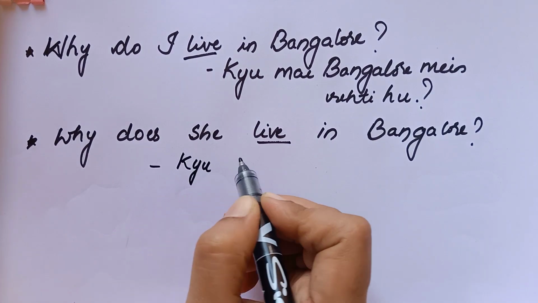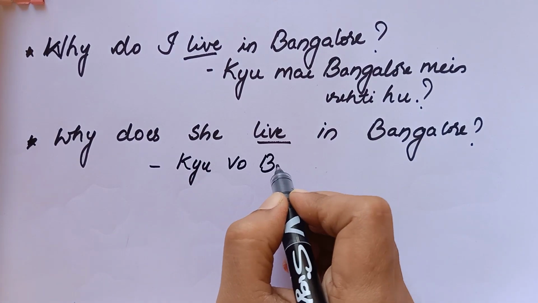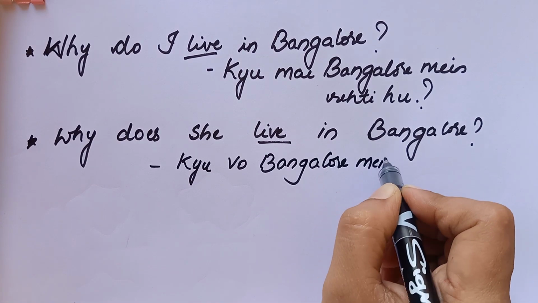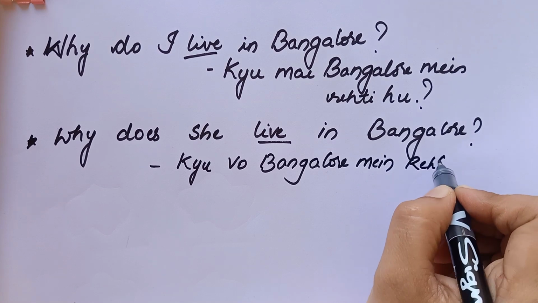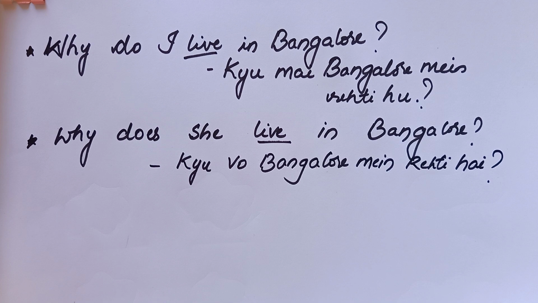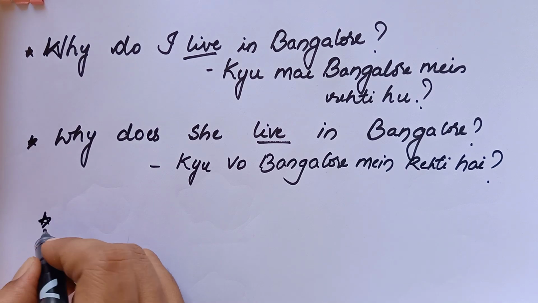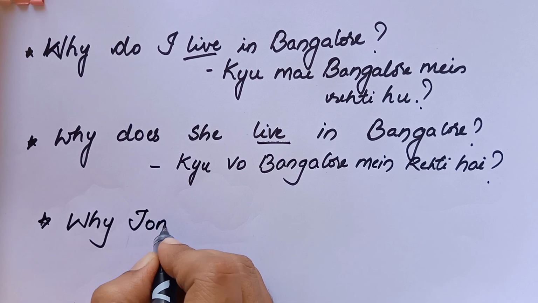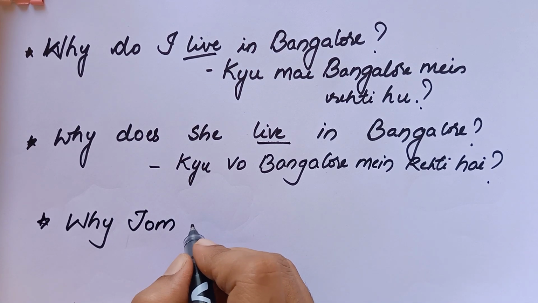Why does she live in Bangalore? क्यों वो बैंगलोर में रहती है? तो ये क्या हो गया? WH question हो गया. Okay. So why does she live in Bangalore? Does she live in Bangalore? तो interrogative question है. So you are adding why for this. So it will become WH question.